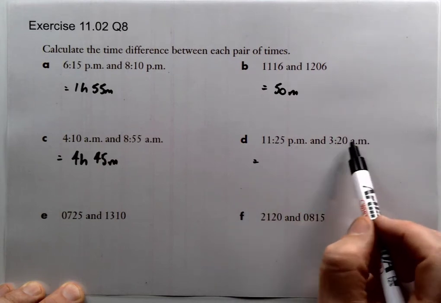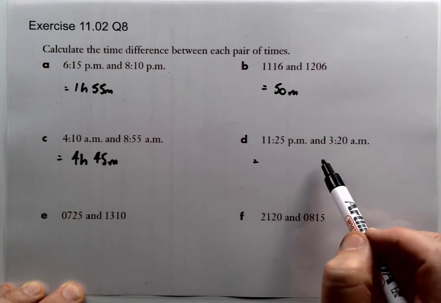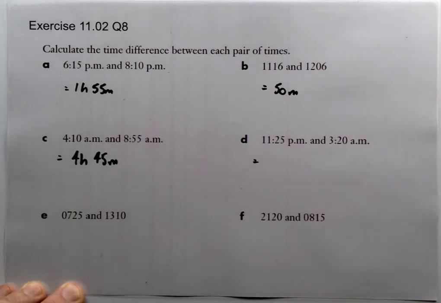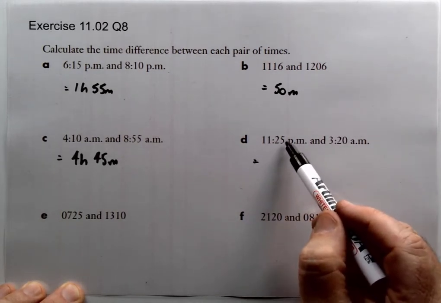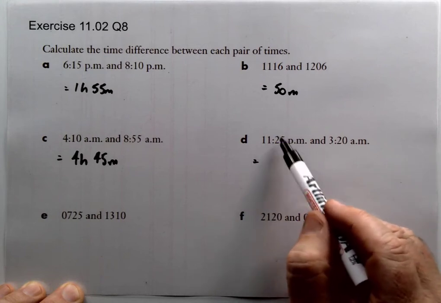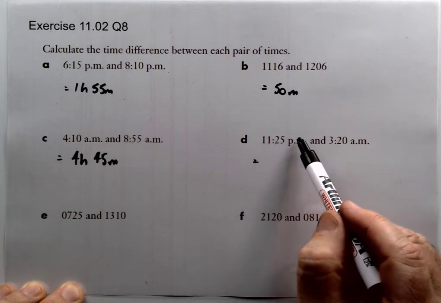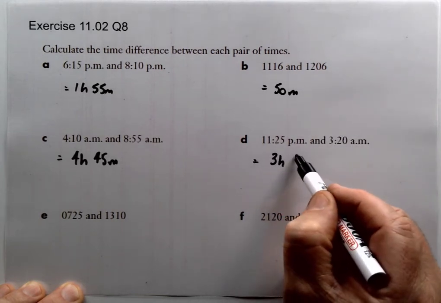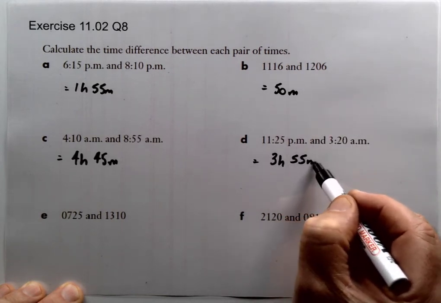You notice even though that's AM and PM, it's the difference that matters, so you can still just add 12 hours to that one to get it into the next time period. Alternatively, you could say, okay, another 35 minutes from there will get us through to midnight. Add that to the 3 hours and 20 to get the 3 hours and 55 minutes.